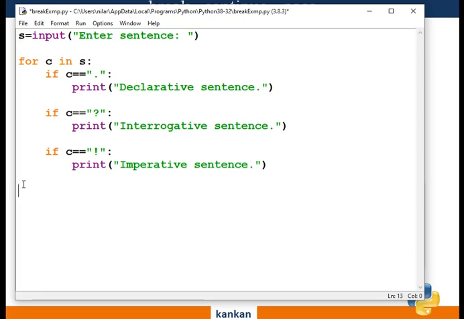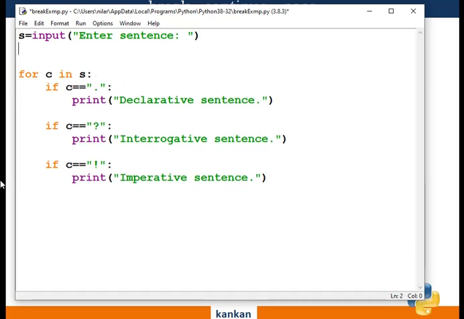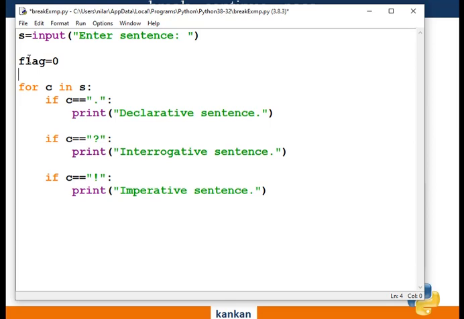Okay, so for this reason we have to test whether in some situation you have entered this block, this block or this block. That's why I will use a variable flag, and the value of flag is equal to 0 initially.